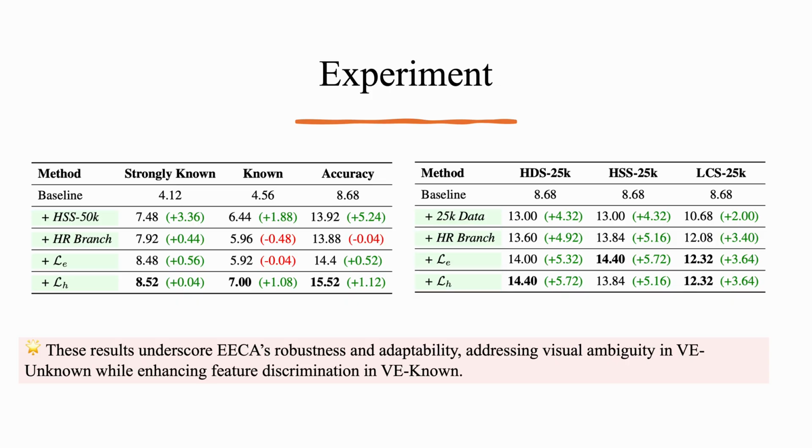Next, we ask whether these gains hold on every kind of data. The right table answers yes. On vision encoder known splits, the 2 losses provide most of the boost, while on the vision encoder unknown split, the high-resolution branch does the heavy lifting. Together, they show that EECA adapts smoothly to both familiar and unfamiliar images.